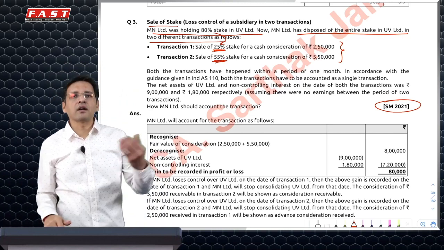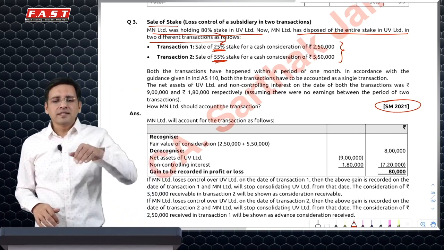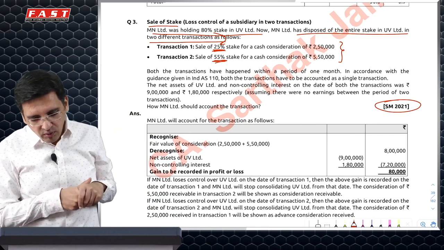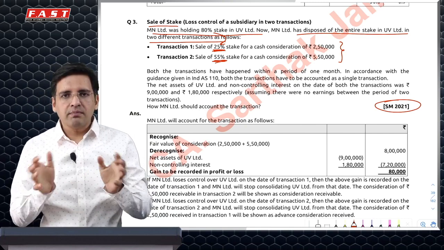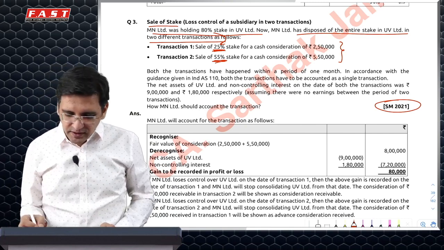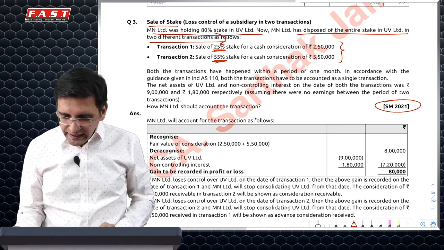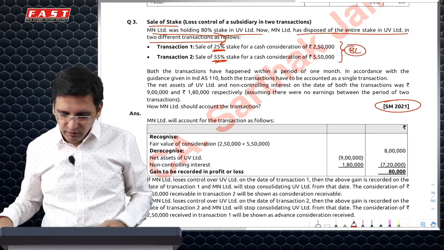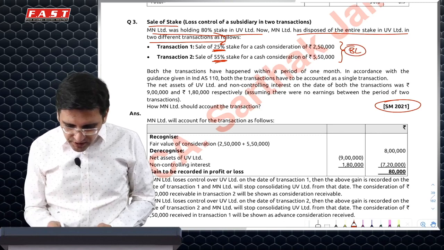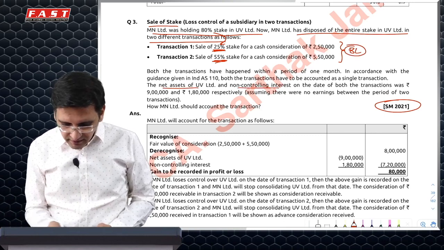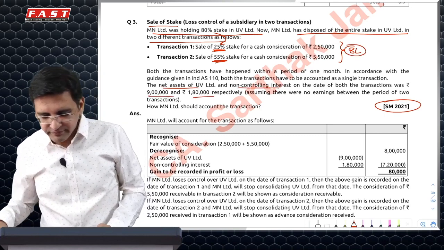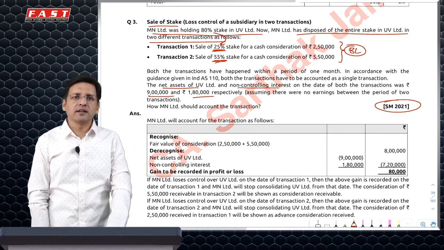So I would have done a derecognition of subsidiary accounting. This is not going to be the case. Here I will treat both of these as one combined transaction. So I'll say essentially I have sold my stake for a total of 8 lakh rupees. The question says net assets of UV and NCI were 9 and 180. So a gain of 80,000 is to be recognized finally.